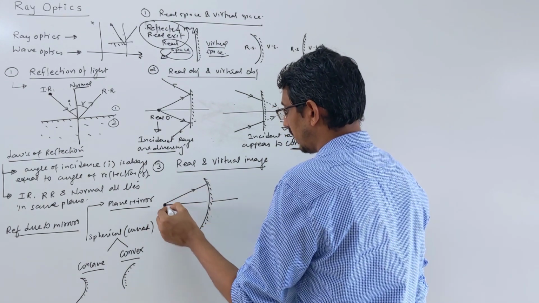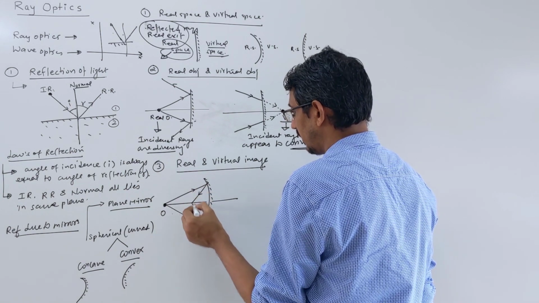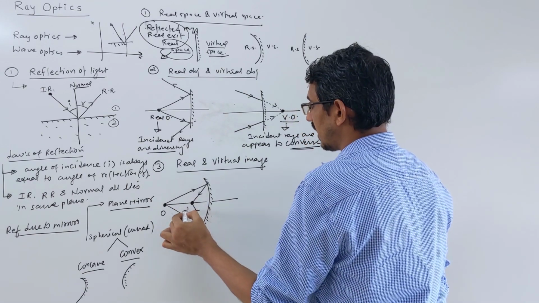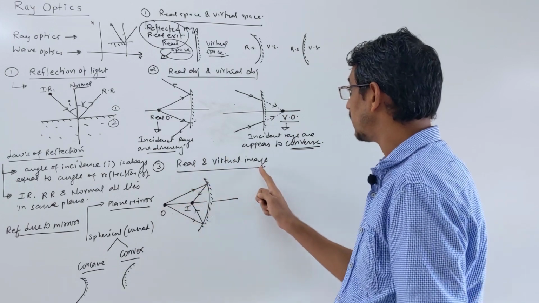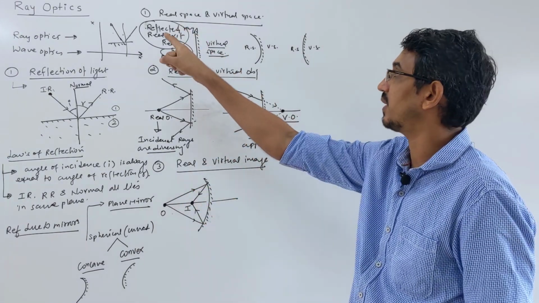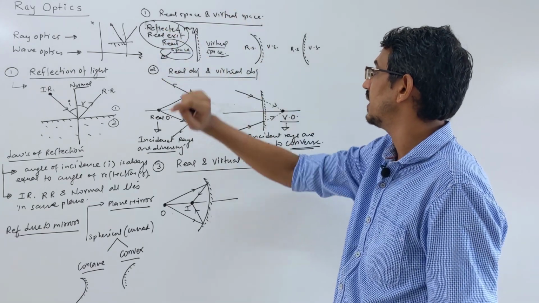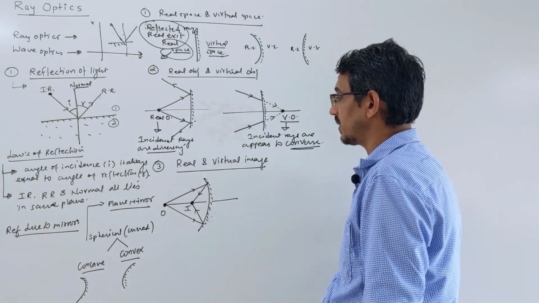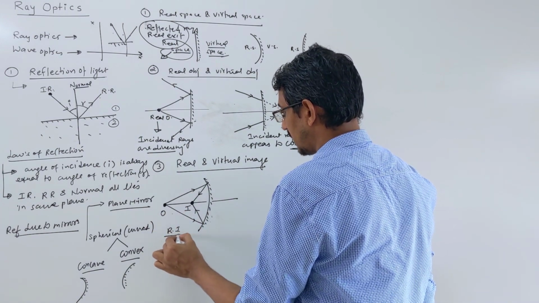Rays come here that way. Then you know that after reflection the rays will meet somewhere here. These rules we will learn later. Here rays are really meeting. Which rays? Reflected rays. So real and virtual image are again defined by reflected rays. Real space and virtual space are defined by reflected rays, and real object and virtual object are defined by incident rays. So this is your real image. What is a real image?